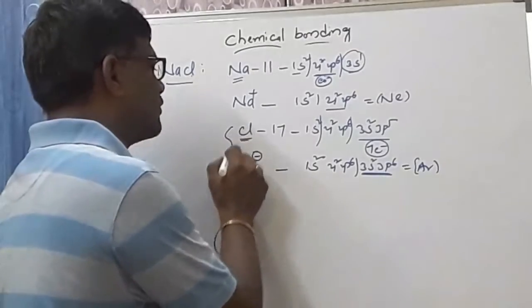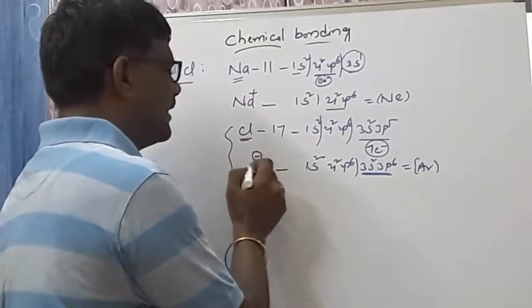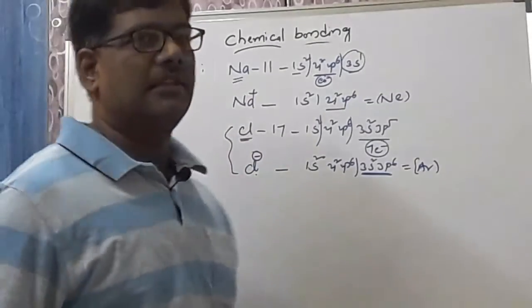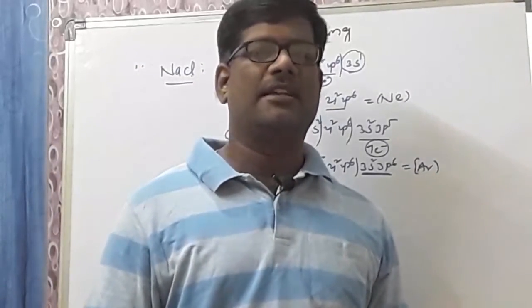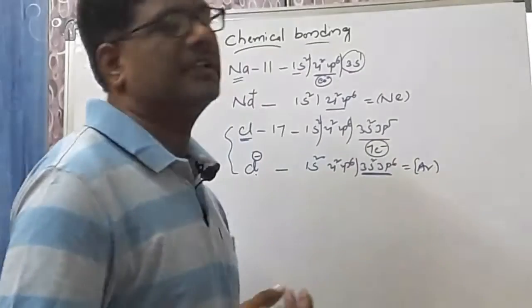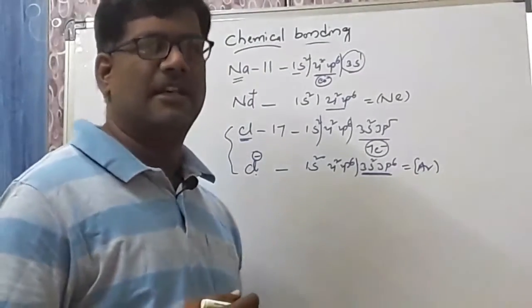In the intermediate exam, a 2 marks question is there: why is the Cl minus ion more stable than Cl? Immediately we can say the Cl minus ion will have 8 electrons in the valency shell. It will get the nearest noble gas configuration, that is argon.